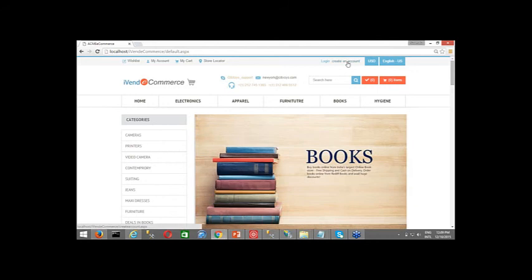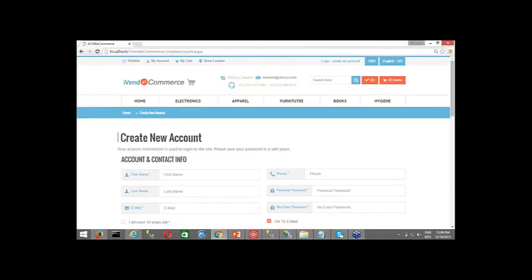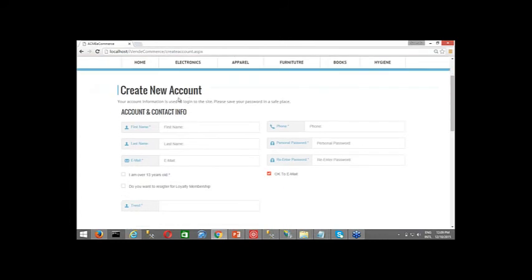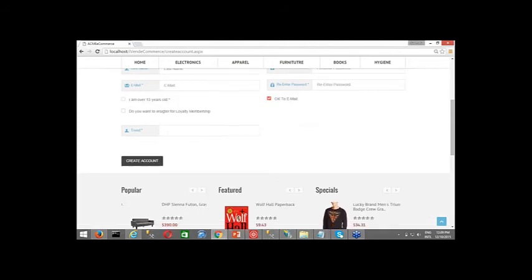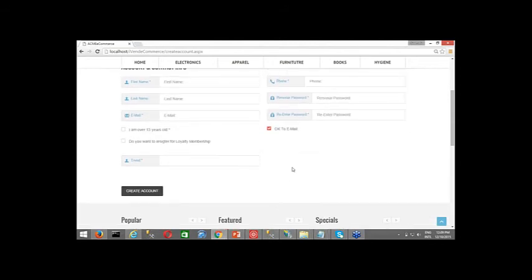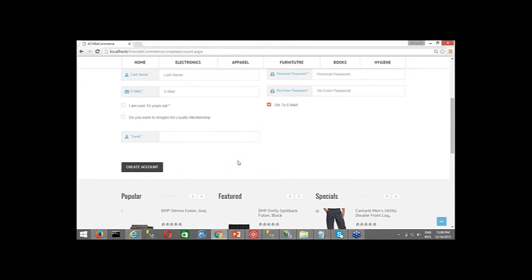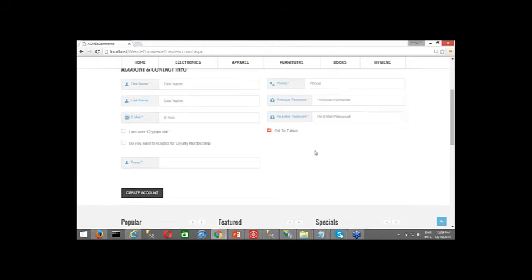So where can I find this? Let me click on create an account on the home page of Skin 105. Now if I scroll down, I can see the create new account form, which has all the details. And after that, I don't see anywhere to enter my billing and shipping address, right?